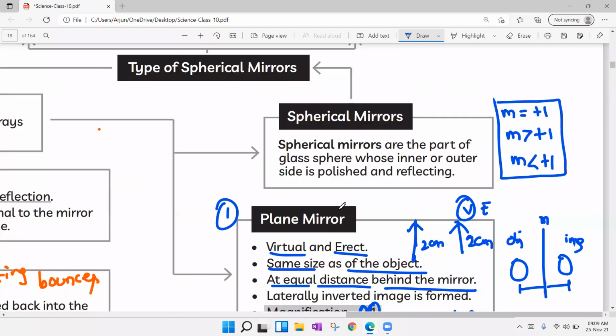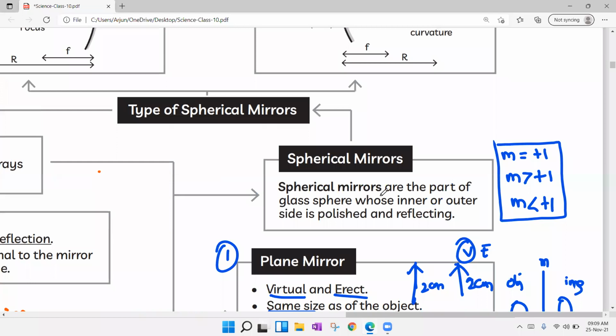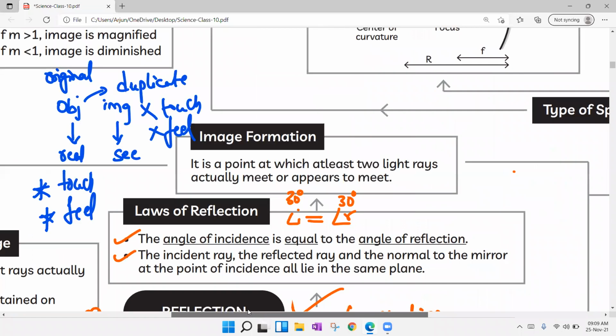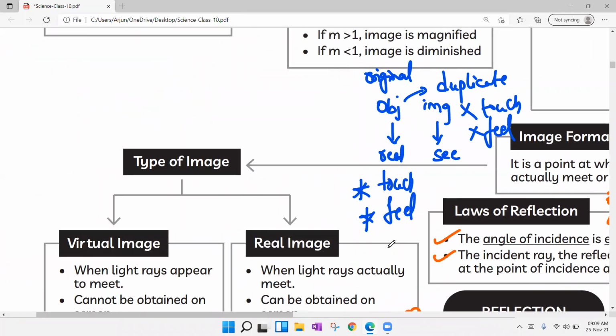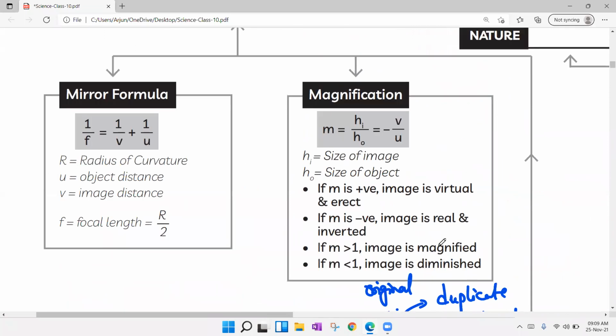Next, we're coming to spherical mirror. What is a spherical mirror? Spherical mirrors are part of a glass sphere. Means if you consider a sphere which is completely made up of reflecting surface, a complete ball with a totally reflecting surface, and you take one small part from it, hence it becomes part of a spherical mirror. So what are the two different types of parts we can observe? Means we can get two types of spherical mirrors: concave and convex. Where it is, we'll see.